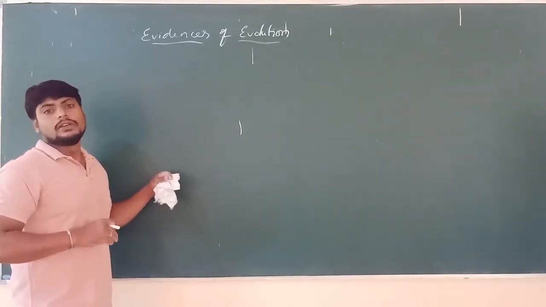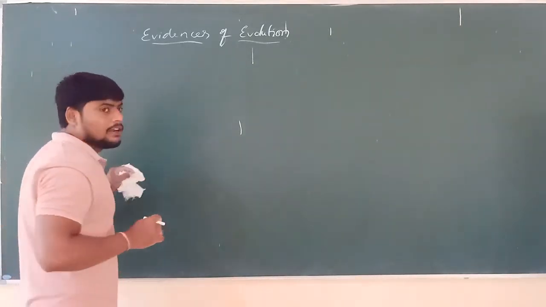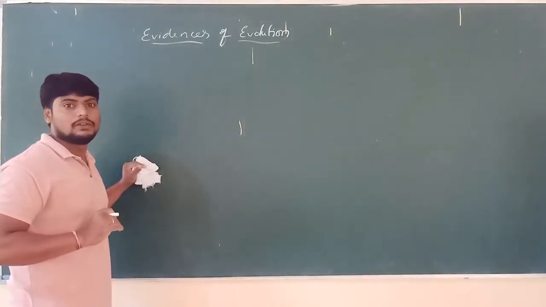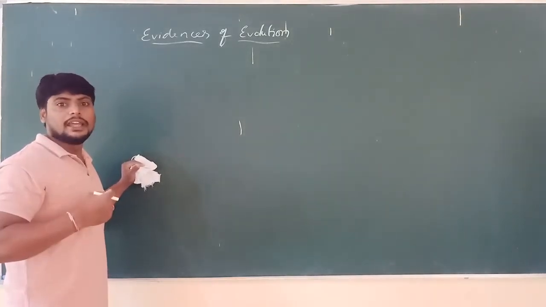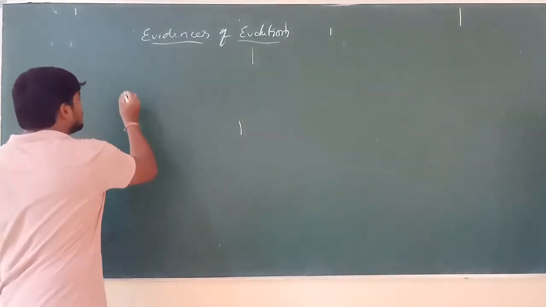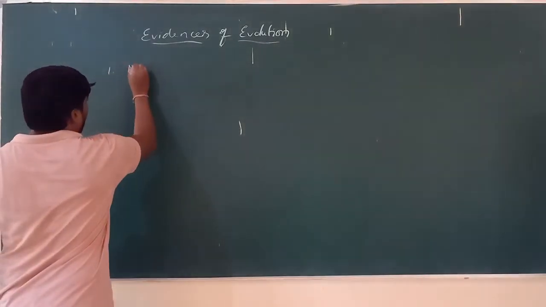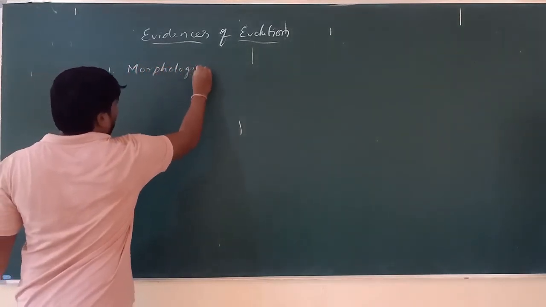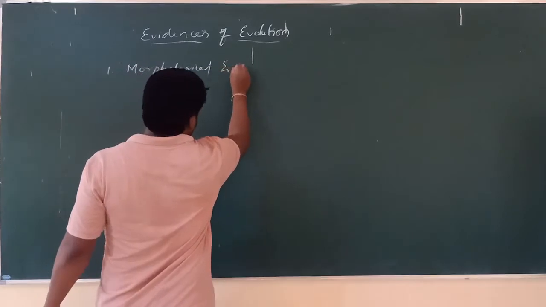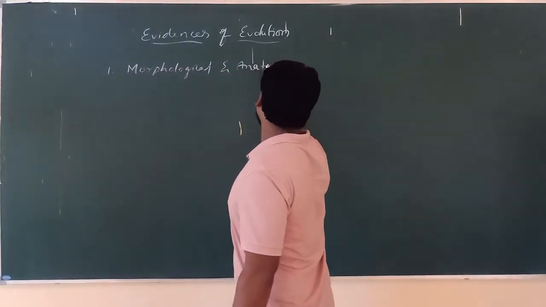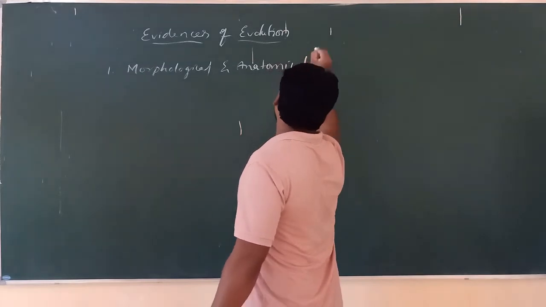So the evidences are of three types. What are the three types of evidences we have to study evolution? One, morphological and anatomical evidence.